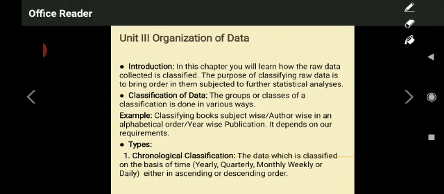And you have to have a lot of patience to understand this particular topic. It is very technical in nature, a very interesting topic, and also an important topic from the examination point of view. So let us have a discussion on the unit 3, that is organization of data.